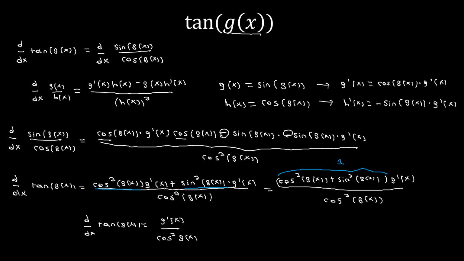And now the last thing we're going to want to do is bring up the cosine squared to the numerator, since 1 divided by cosine squared is secant squared. And this gives us that d dx of tangent of g of x is going to be equal to secant squared g of x times g prime of x. And again, this will be our rule for tangent.